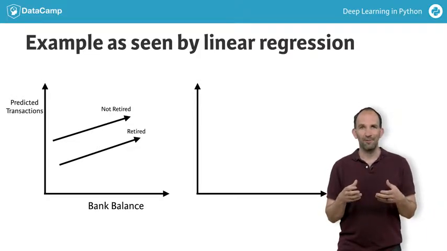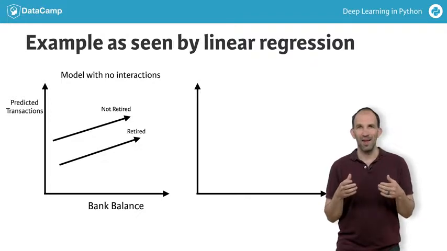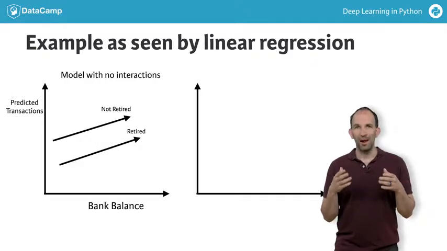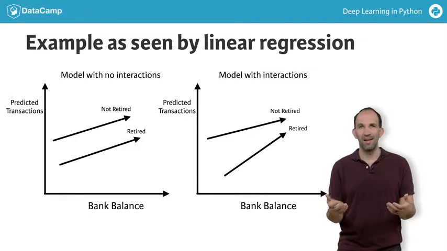The left graph shows predictions from a model with no interactions. In that model, we simply add up the effect of the retirement status and current bank balance. The lack of interactions is reflected by both lines being parallel. That's probably unrealistic, but it's an assumption of the linear regression model. The graph on the right shows the predictions from a model that allows interactions, and the lines don't need to